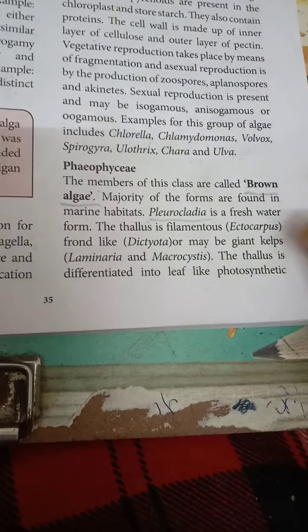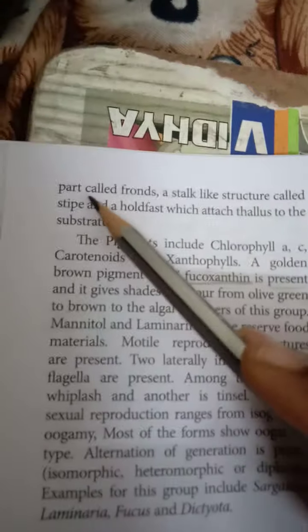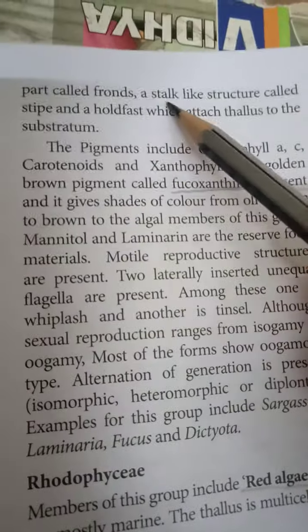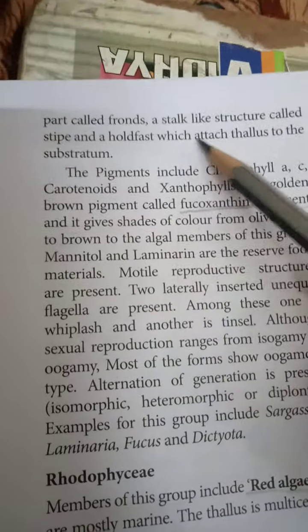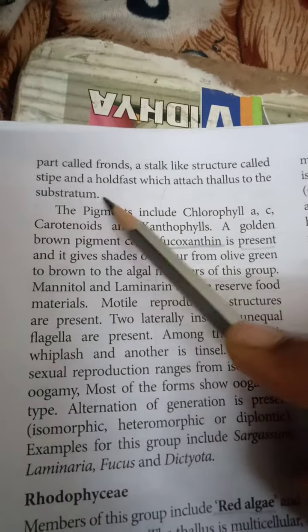The thallus is differentiated into leaf-like photosynthetic parts called fronds, a stalk-like structure called the stipe, and a holdfast which attaches the thallus to the substratum.